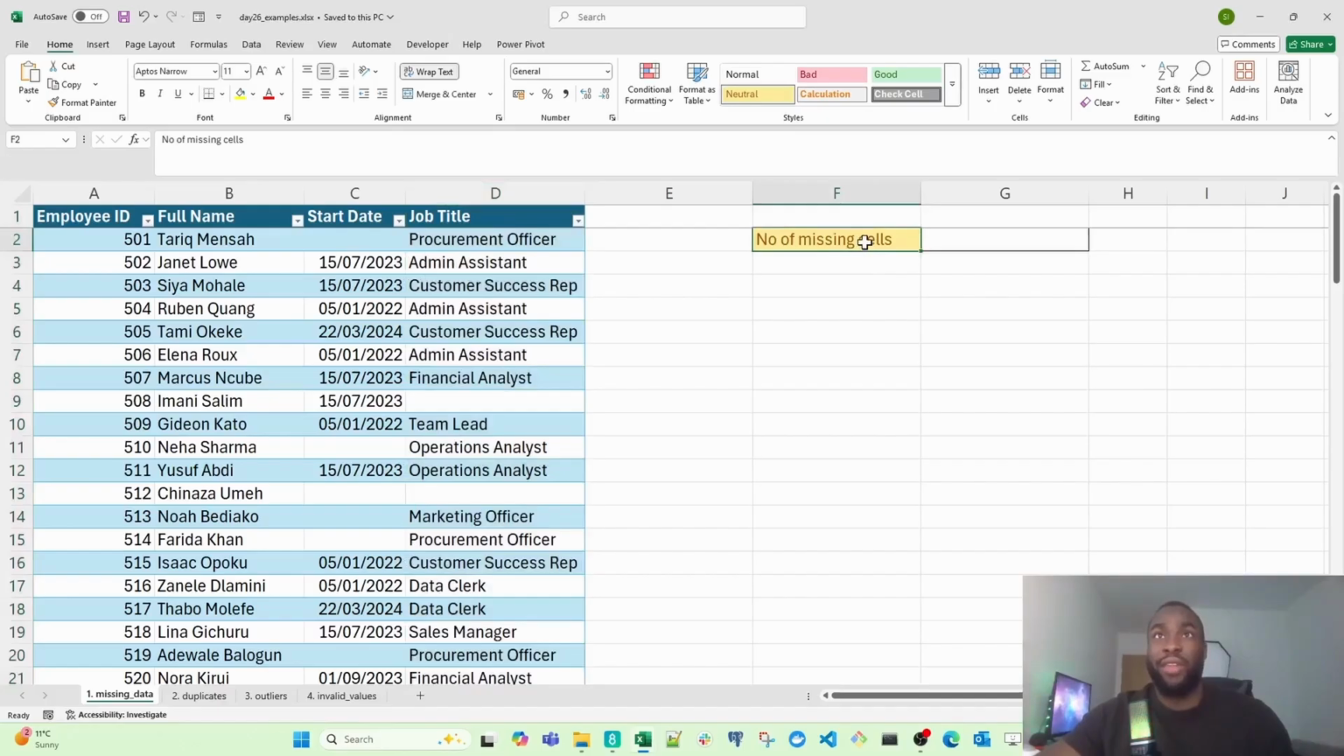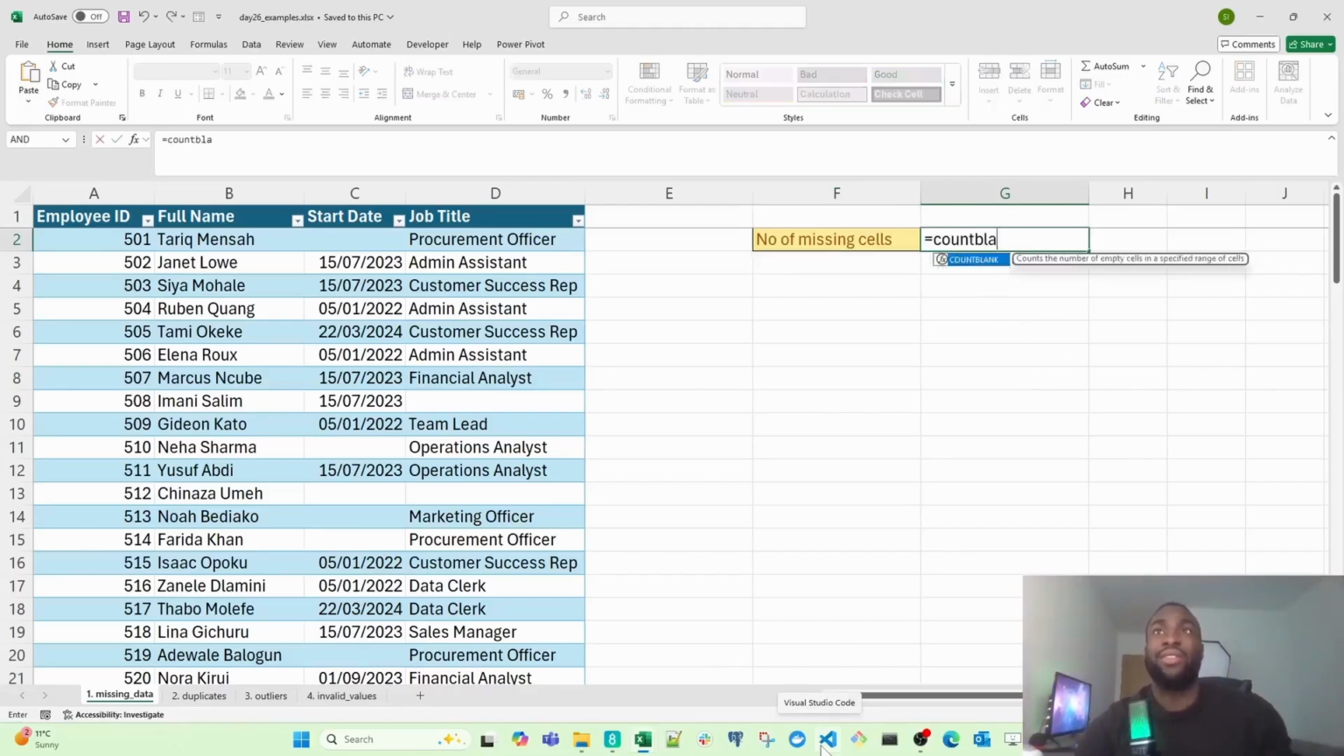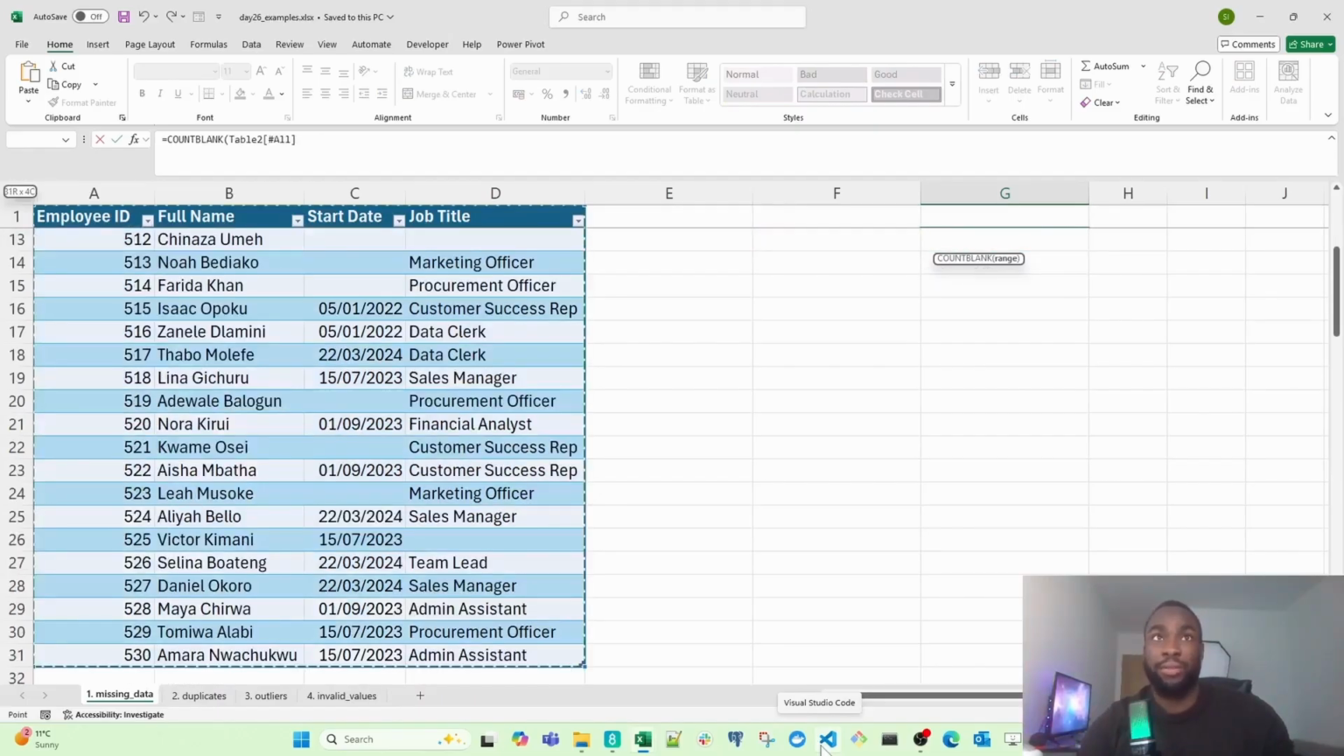I have a cell that contains the number of missing cells. We're going to fill this in, and we're going to use a very simple formula to check how many missing cells are in our data set. So I'm going to use the COUNTBLANK function, and then I'm going to highlight this entire data set. All I'm going to do is hit enter.